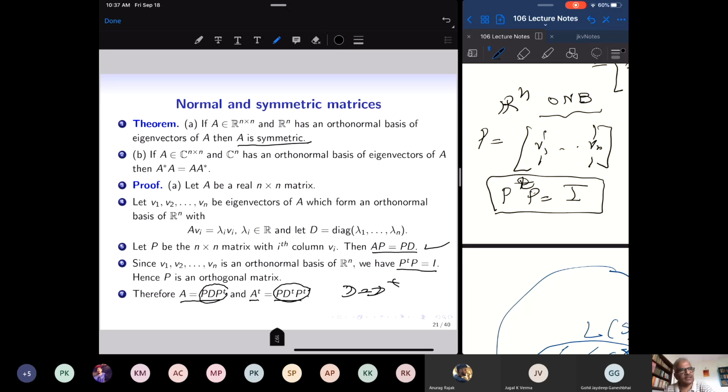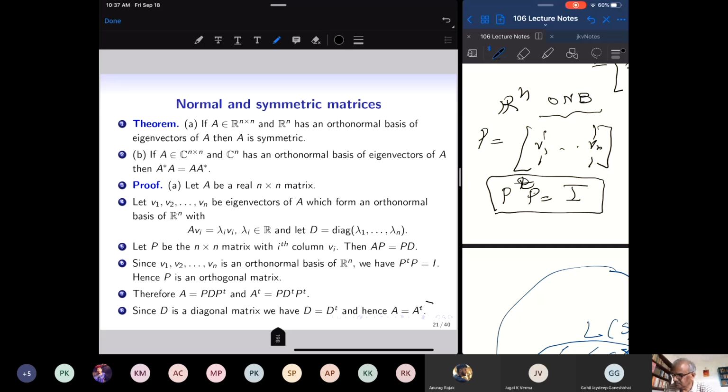Diagonal matrices are all symmetric. So A is symmetric. So if there is an orthonormal basis of R^n consisting of eigenvectors of a matrix, then the matrix is forced to be symmetric.